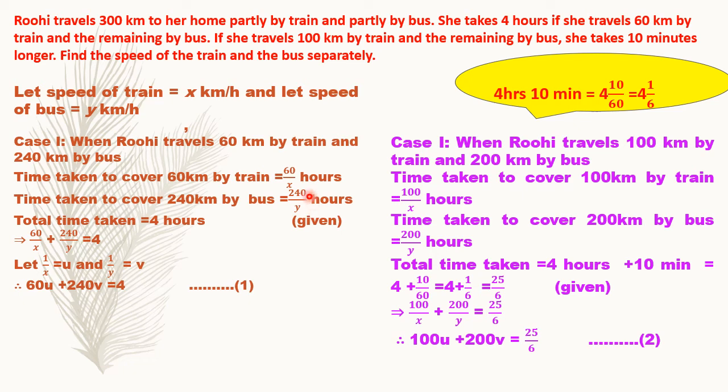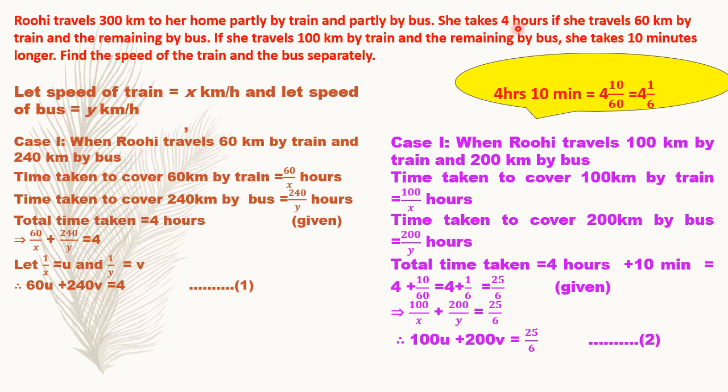The distance covered by bus is 240 and the speed is y. This y is the speed of the bus. So 240 upon y is the time taken to cover the distance by bus. Total time taken is again given in condition 1.